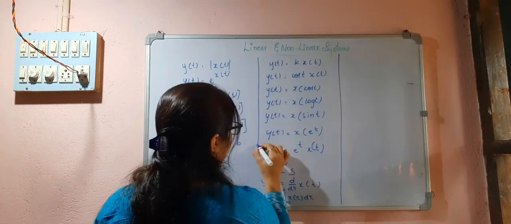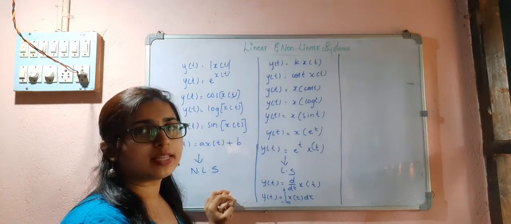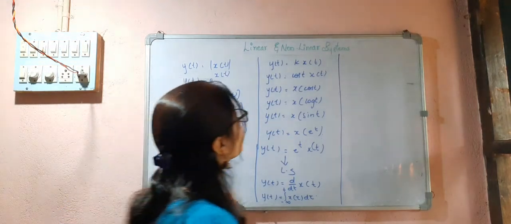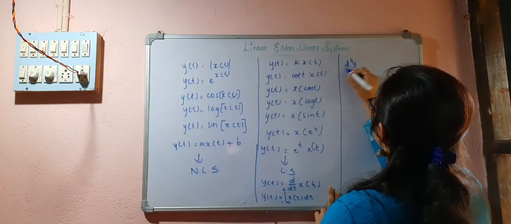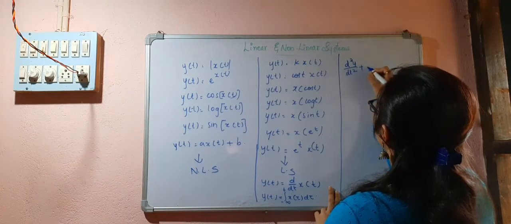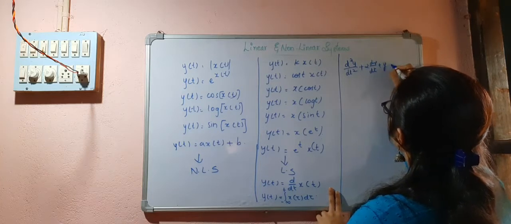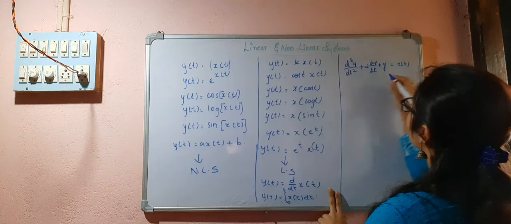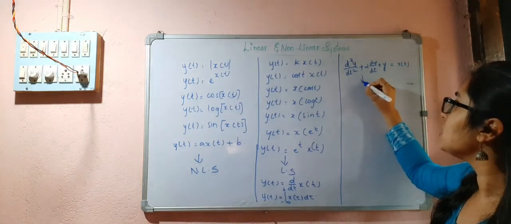So these conditions hold true for discrete time systems also, that is additivity and homogeneity. If I give you an equation like d square y by dt square plus 2 dy by dt plus y equal to x of t, is it a linear or non-linear system? This is a linear system.